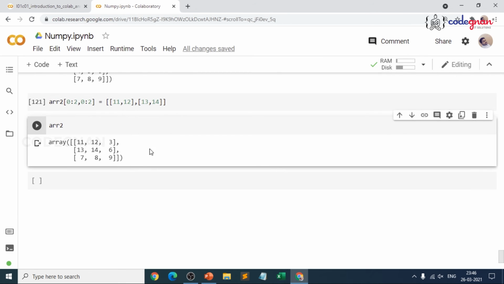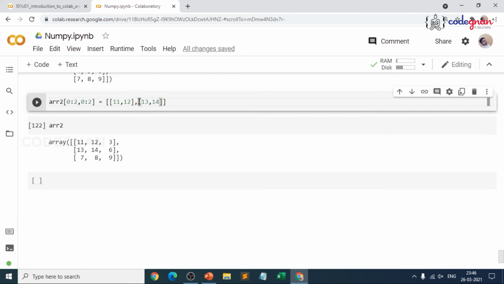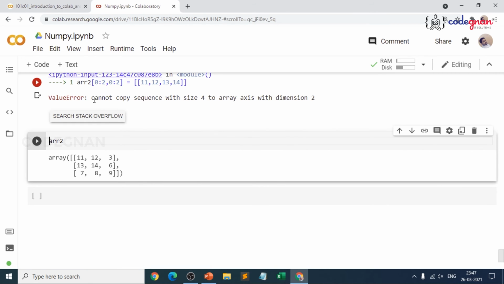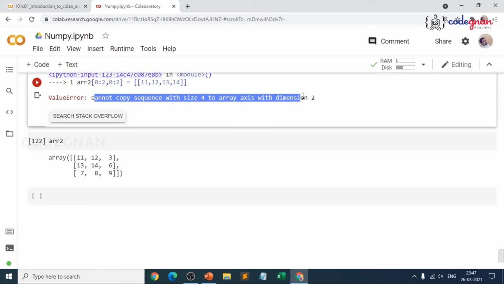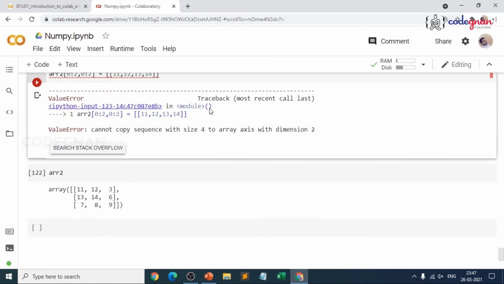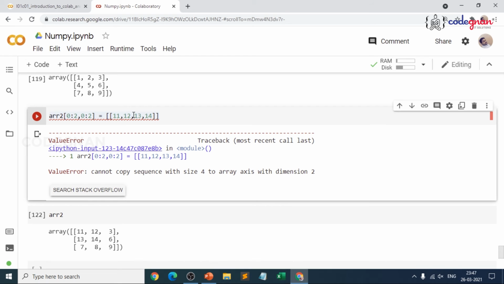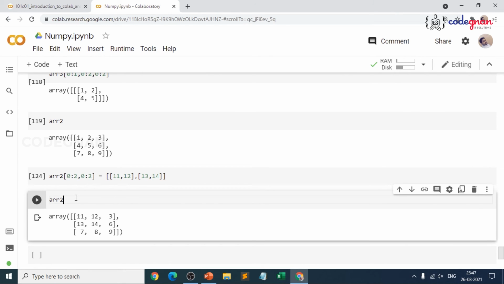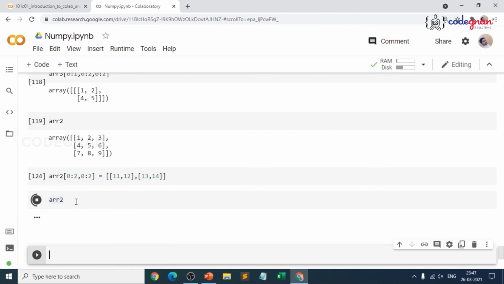How do we access some specific values? Suppose what happens if I throw it like this? Let me just give it like this. You see what it is telling you? Cannot copy sequences size 4 to array actually with dimension 2. That's where it is telling you that I cannot take size 4 with dimension 2. That is the reason I have mentioned square braces over there. For everything you have a reason in Python. Just make it pretty logical. You will be having fun in it, right?